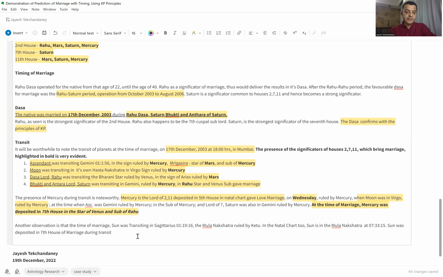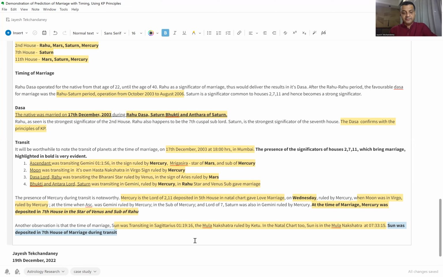Also, it is important to understand what was the position of the sun at the time of marriage. So sun was transiting in Sagittarius 1 degree 19 in the Mula nakshatra, ruled by Ketu. Well, what is so important about the Mula nakshatra? Well, in the natal chart too, sun is in the Mula nakshatra at 7 degree 33 15 seconds. So sun was actually in the same nakshatra at the time of the marriage, as it was at the time of the birth. Well, Sun also happens to be deposited in the seventh house of marriage during transit.